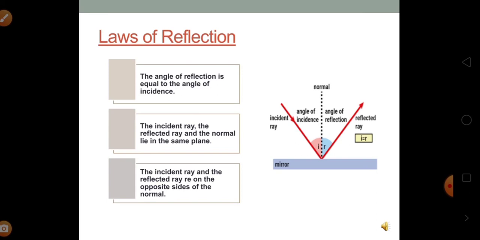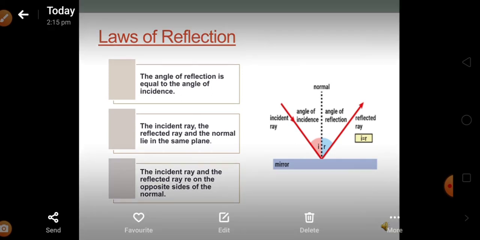That ray we have named the incident ray. The point at which it strikes the mirror is known as the point of incidence. From this point of incidence, the incident ray gets redirected in a different direction. After redirection, whatever ray we get, we call it the reflected ray.